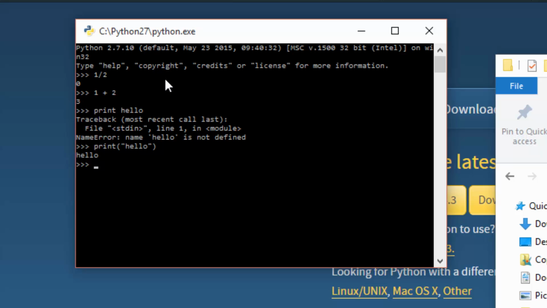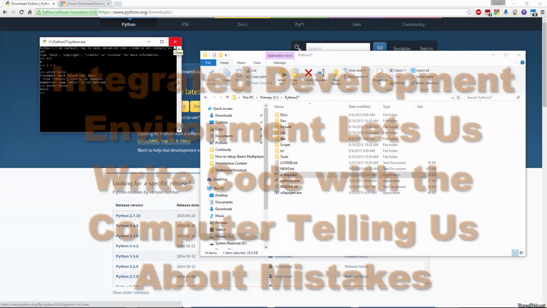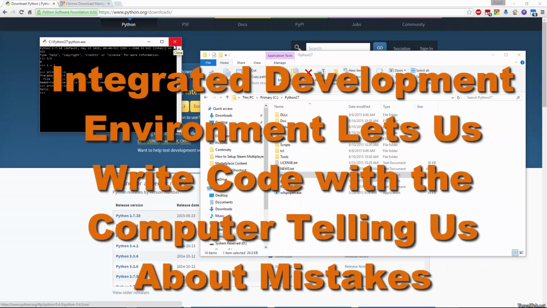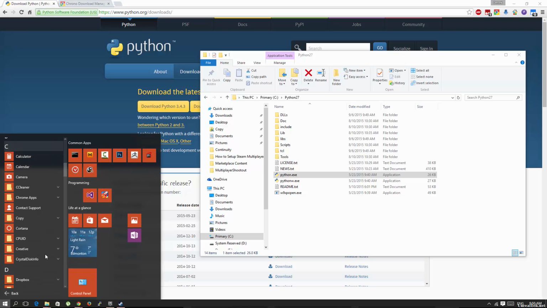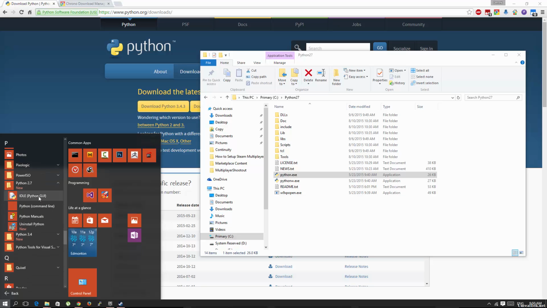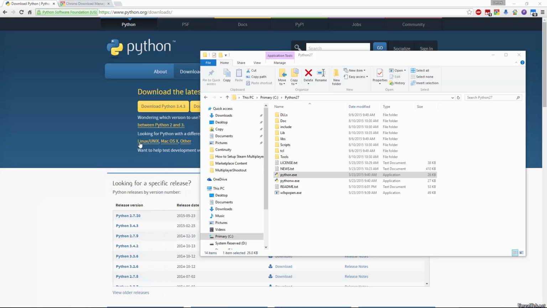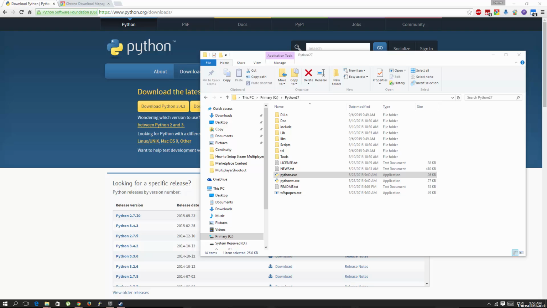So you can work in this command prompt, but what Python gives you is what's called an integrated development environment. It's a very simple one, but it's going to be more than enough for our needs. And how you access that is you go to your start menu, all apps, go down to P for Python, and under Python 2.7, you'll see IDLE, Python GUI. GUI stands for Graphical User Interface. You open up IDLE, it will give you the following screen.